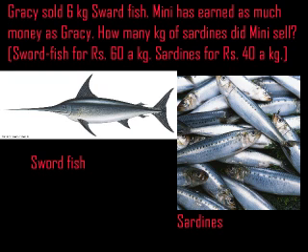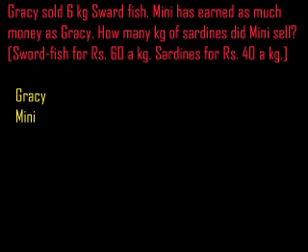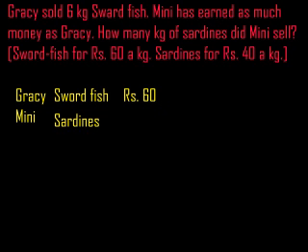Did you understand the question? See here, two fisherwomen are selling: Gracie and Minnie. Gracie is selling swordfish, and Minnie is selling sardines. The swordfish rate is 60 rupees for 1 kg, but sardine is 40 rupees for 1 kg.